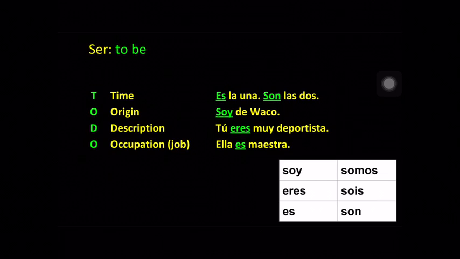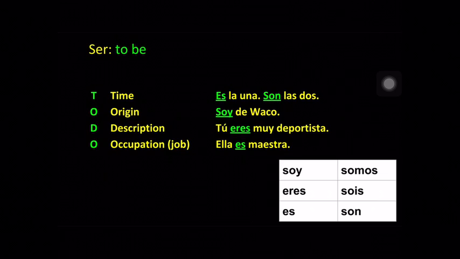The D for the TODO stands for description. This is the most popular reason why you're going to use the verb ser. If I say, for example, tú eres muy deportista, I'm saying you're very sports-minded. Or if I could say, I am artistic, I would say, yo soy artística. You're describing a person. This could also be used for objects. I could say the phone is blue. El teléfono es azul. You guys heard the verb es being used there? It's because I'm describing it. Most of the time when you use ser, that's the reason why I'm using it.